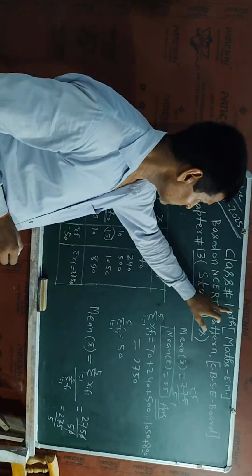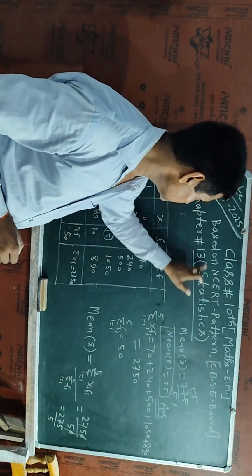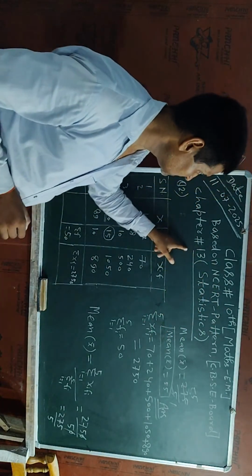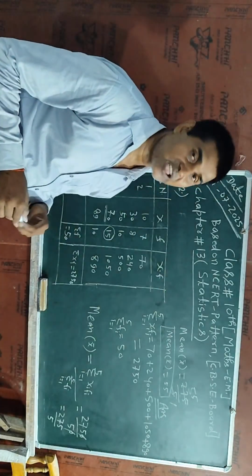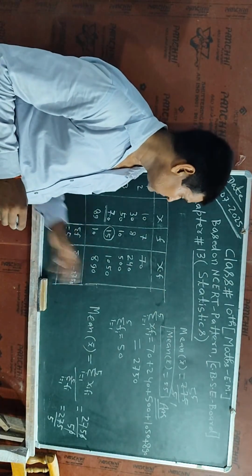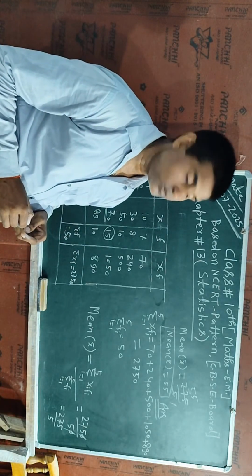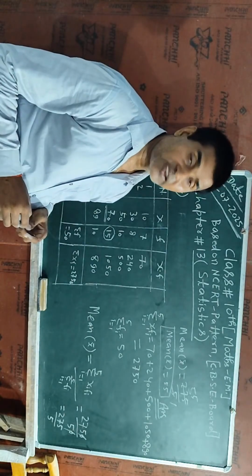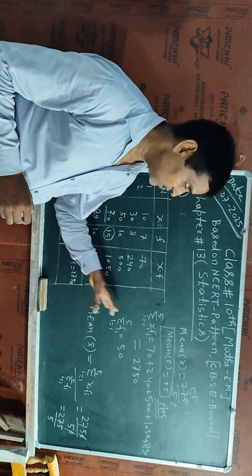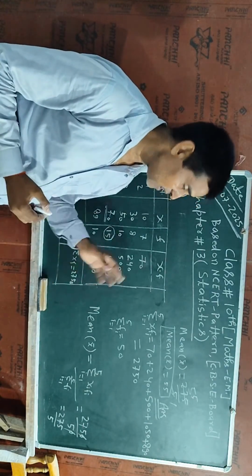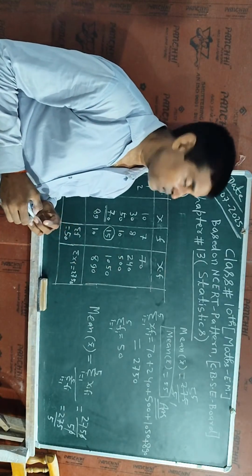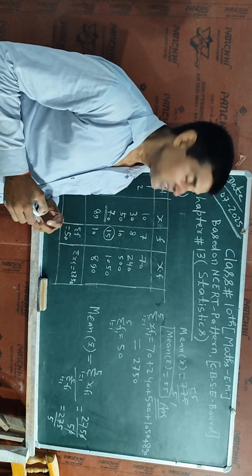This is the class 10th mathematics, and this chapter number, that is lesson number, is 13, whose name is Statistics. I have already explained how to calculate the arithmetic mean, that is the mean value, also the average value. If data is a list of numbers, I have already created the formula, and with that formula I will get the arithmetic mean.